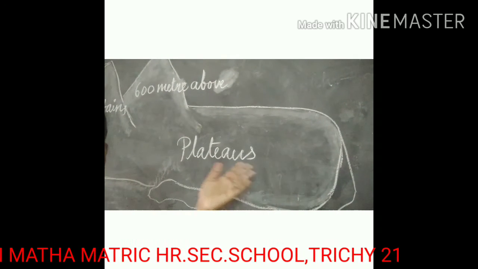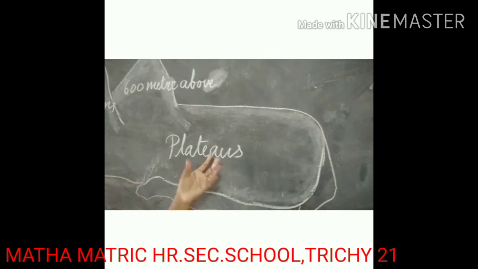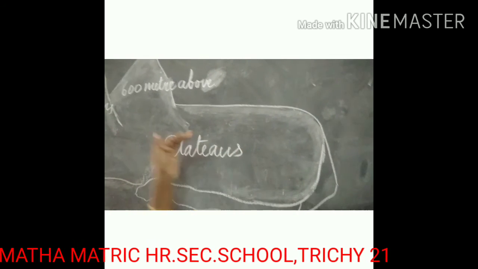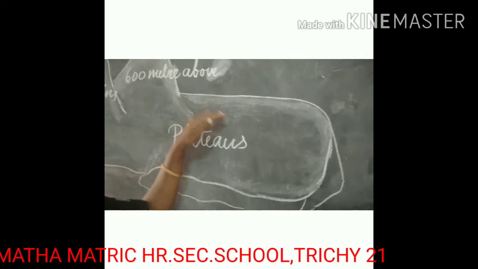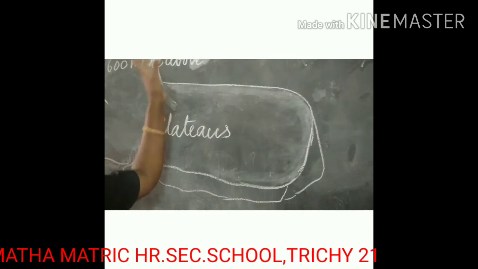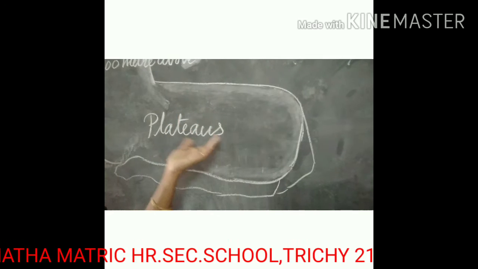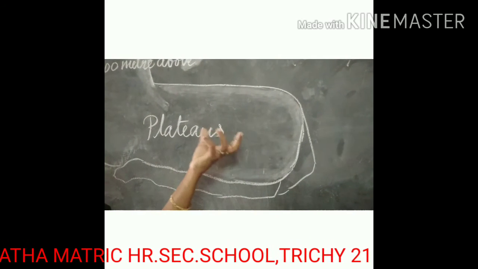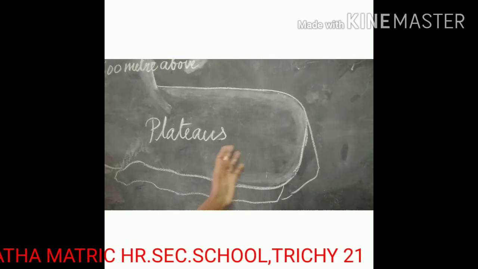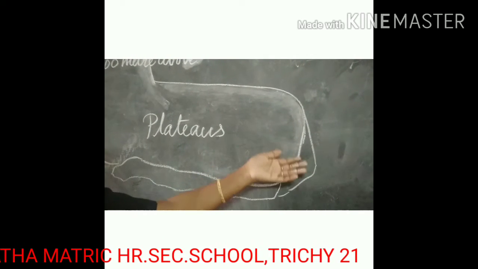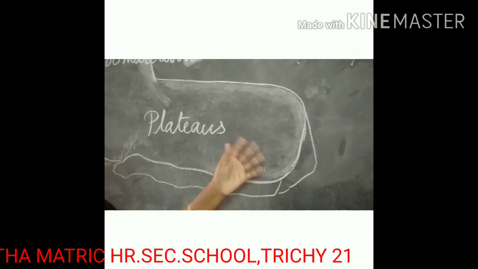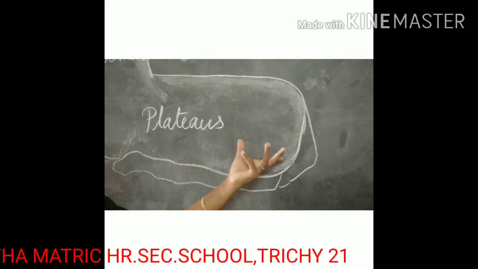Plateaus. Plateaus are elevated portions of the earth that have a flat surface bounded by steep slopes. The elevation of plateaus may be a few hundred or several thousand meters. The Tibetan Plateau is the highest plateau in the world, so it is called the roof of the world.